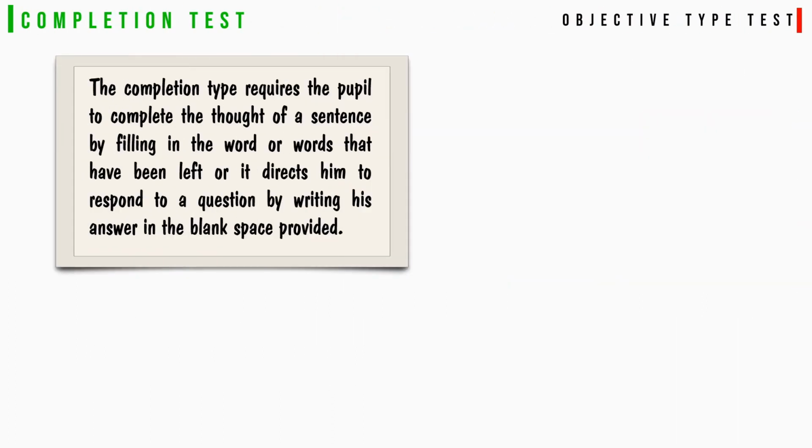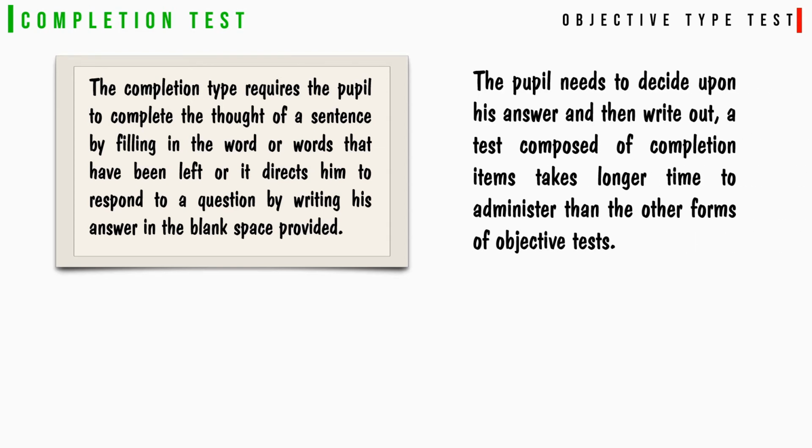Completion test. The completion type requires the pupil to complete the thought of a sentence by filling in the word or words that have been left out, or it directs him to respond to a question by writing his answer in the blank space provided. The pupil needs to decide upon his answer and then write it out. A test composed of completion items takes longer time to administer than the other forms of objective test.